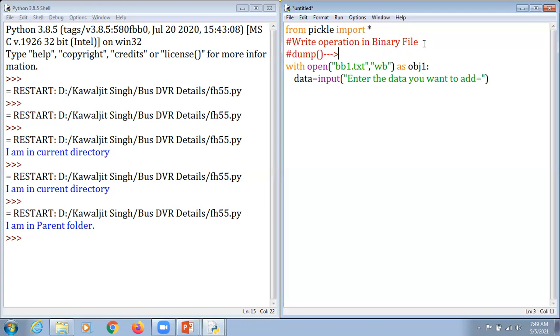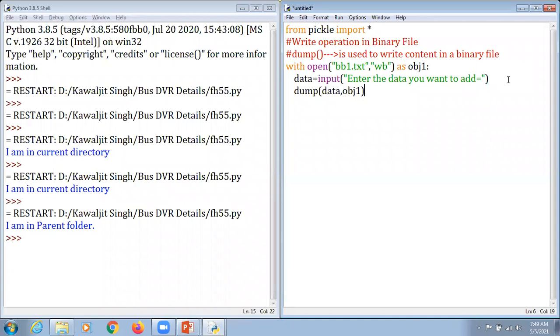Dump is used to write content in a binary file. The content is stored here in data. We mention dump, the data which is supposed to be written, along with the file handle used for writing that content.